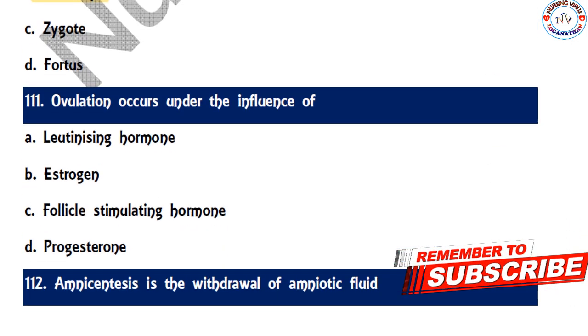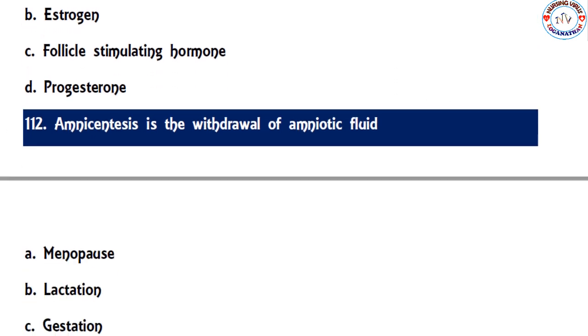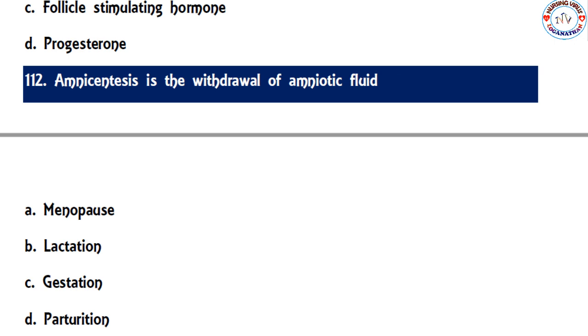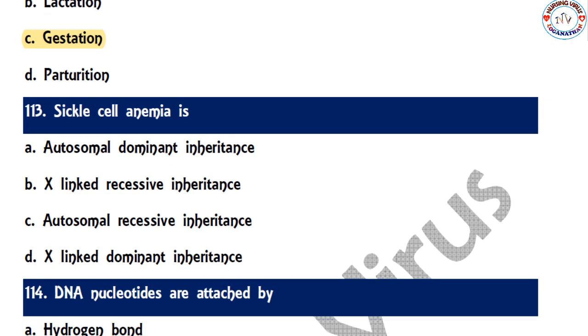And ovulation occurs under the influence of luteinizing hormone, estrogen, follicle stimulating hormone, and progesterone. So the correct option is LH, that is the luteinizing hormone. So the next question, amniocentesis is withdrawal of amniotic fluid during menopause, lactation, gestation, and parturition. So the correct option is gestation; the amniocentesis, that means withdrawal of amniotic fluid, can be taken out. And the next one, the sickle cell anemia is autosomal recessive inheritance disorder.